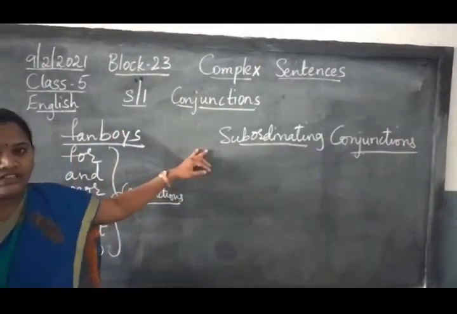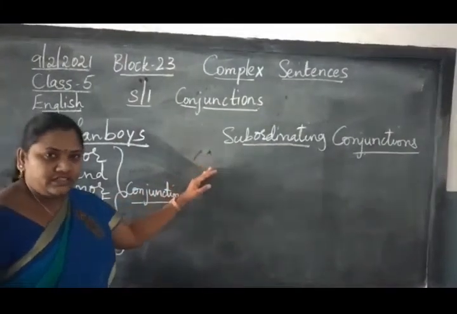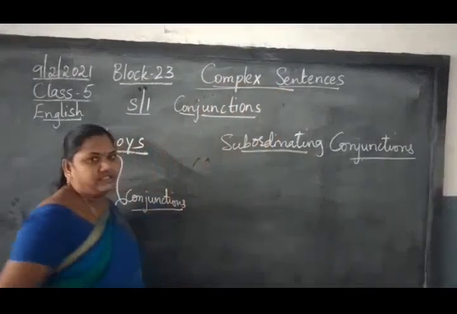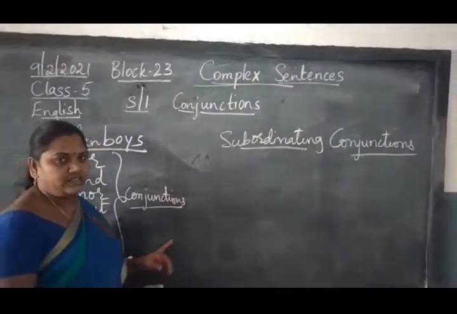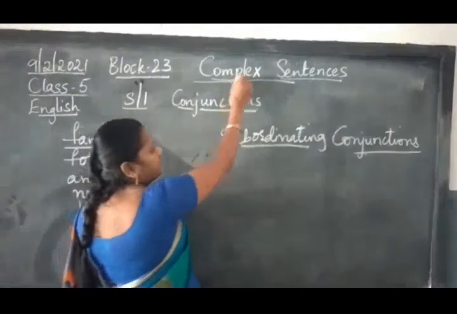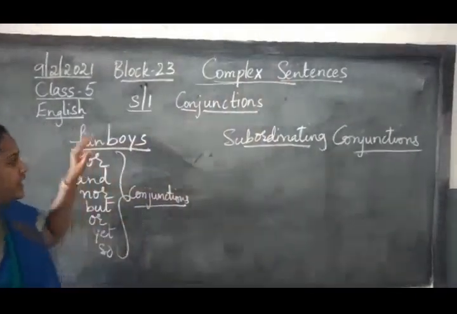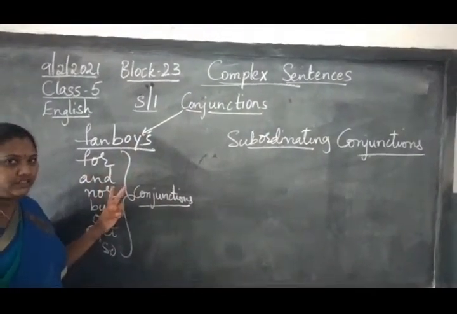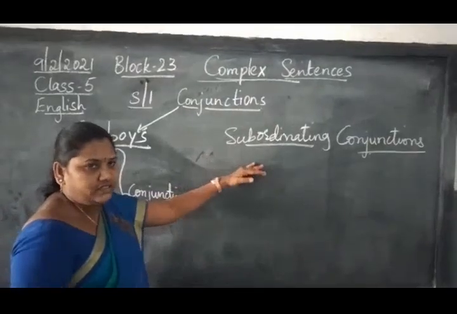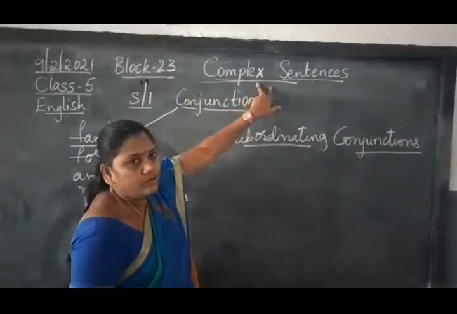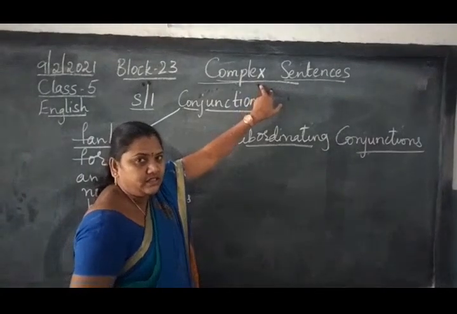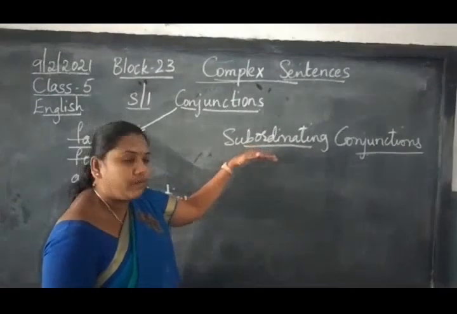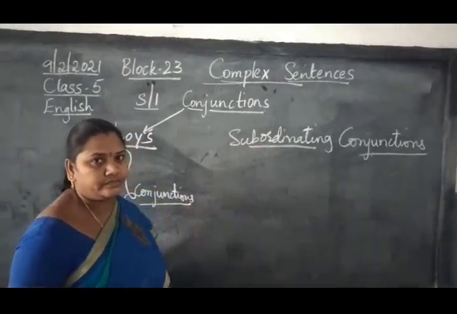Now, what are these subordinating conjunctions? Subordinating conjunctions are used to join any two complex sentences, whereas the other conjunctions are used to join two simple sentences, right? But subordinating conjunctions are used to join two complex sentences. I am going to show you examples of the words which we use under subordinating conjunctions. Just have a look, children.